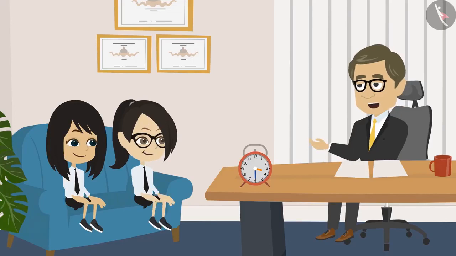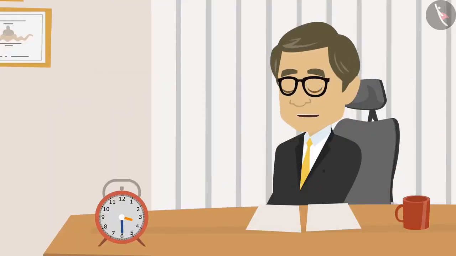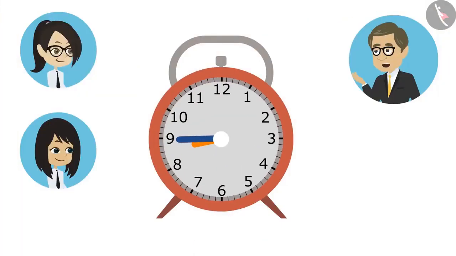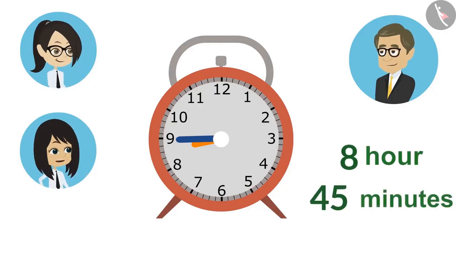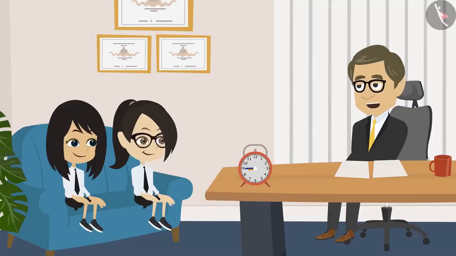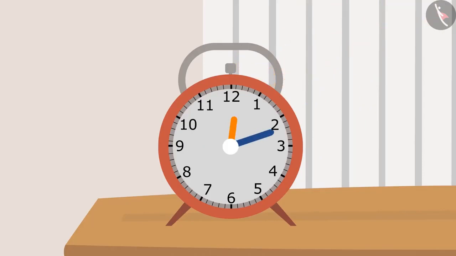As you practice reading time, you will know how to read a clock fully. Let's read once again. Tell me, what is the time now? Sir, the hour hand is ahead of 8, which means it has been a few minutes past 8. Not a few, but it's 45 minutes. That is, the complete time is 45 minutes past 8. Very good. Now you have answered correctly. Tell one more time. This one.